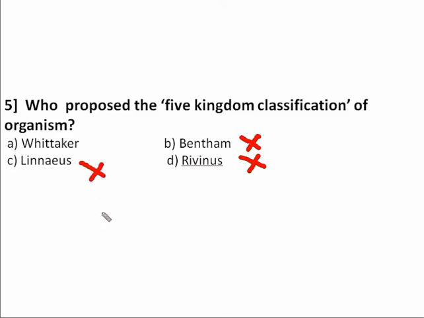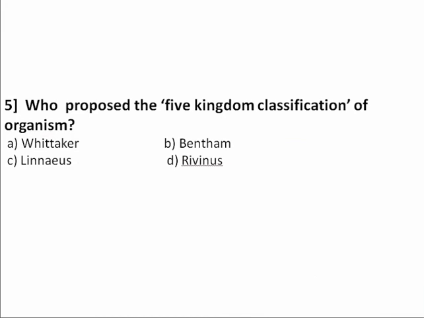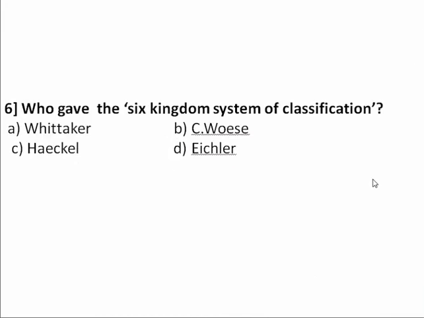So the right option for the fifth question is R.H. Whittaker. R.H. Whittaker proposed the five kingdom classification of organisms, and this is also known as Whittaker's classification.